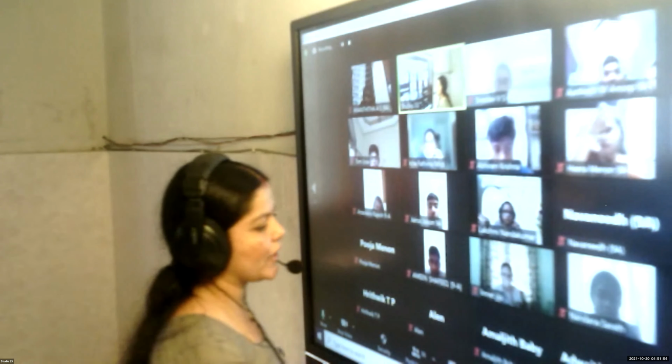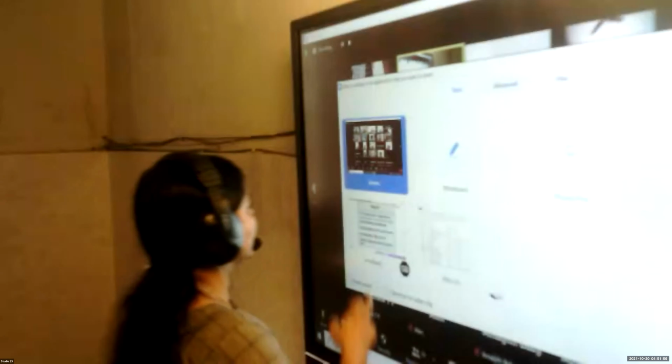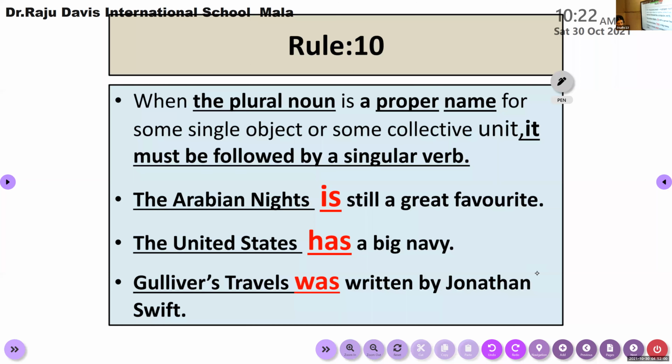Okay, so let me share the screen again. Rule number 10, children. According to rule number 10, when the plural noun is a proper name for some single object or some collective unit, it must be followed by a singular verb.